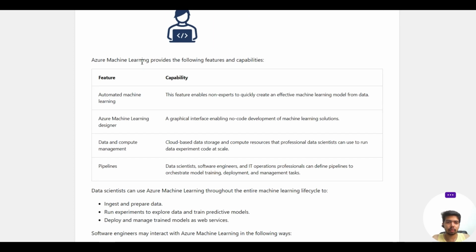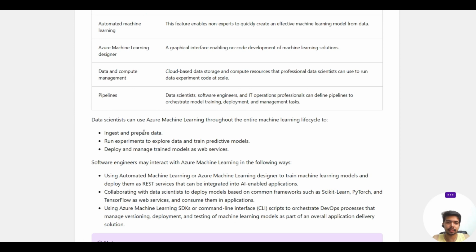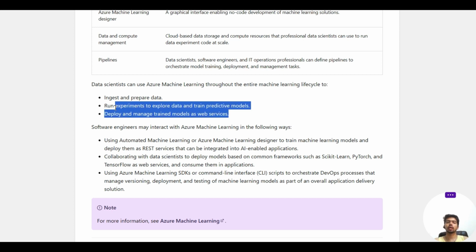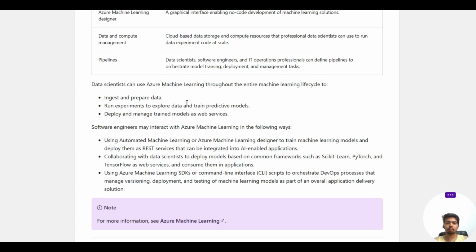So these are the features provided by Azure Machine Learning, and data scientists can use Azure Machine Learning throughout the entire machine learning life cycle to ingest and prepare data, run experiments to explore the data and train predictive models, and deploy and manage trained models as web services. This is what data scientists are doing and can do on this platform.